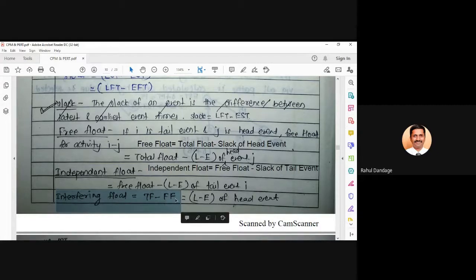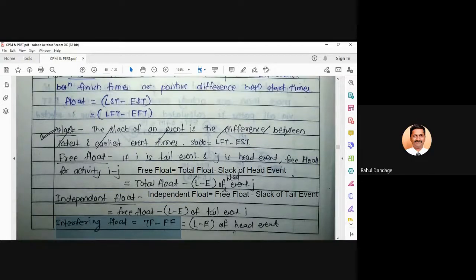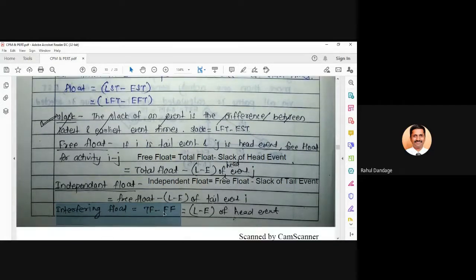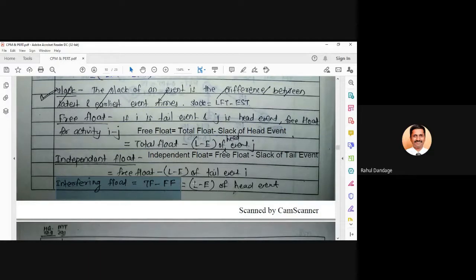Now if I go for total float minus free float, it is total float minus slack of head event. So if I subtract this from total float, this total float and other total float will get cancelled, and what will remain is the slack of head event.